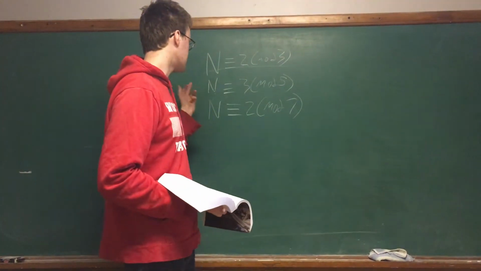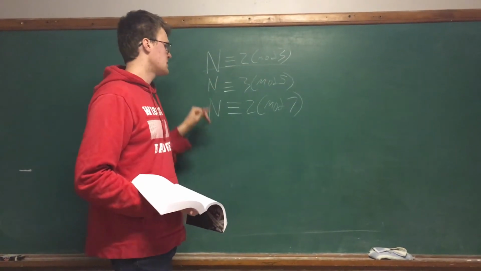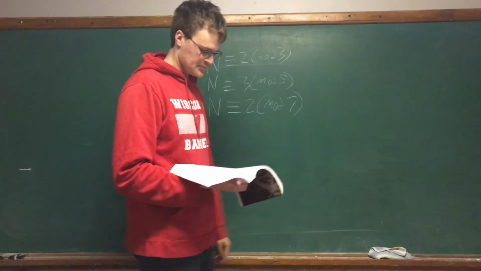Okay, well, we have these equations then. So n is congruent to 2 mod 3, like we said. n is congruent to 3 mod 5, like we said. And it's congruent to 2 mod 7.